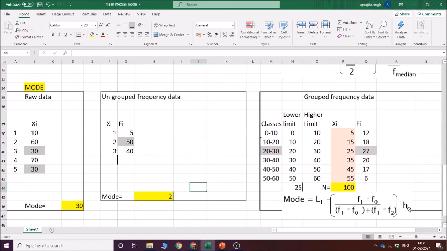So I have repeated the central tendency for you. Hope it was helpful.